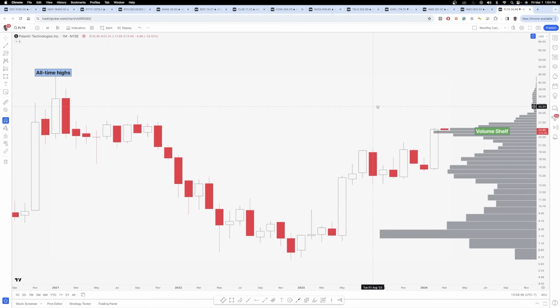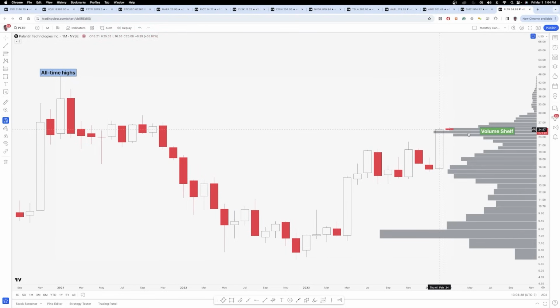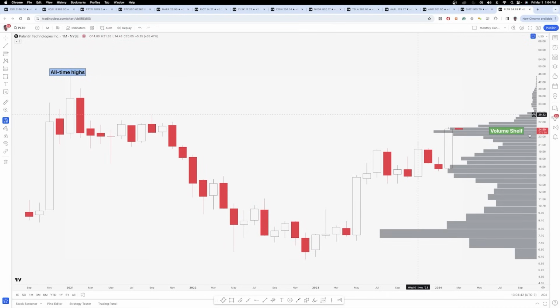Last one we'll go over here is PLTR. You can see here that we do have this volume shelf. This is a great case study on volume gaps. So we discussed that volume gap in IWM. And you can see here how quickly price can move through these volume gaps. You just don't have a lot of liquidity holding price back. So price can move very quickly, kind of like a vacuum.